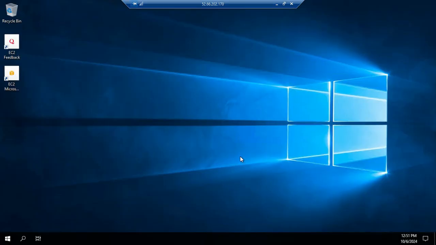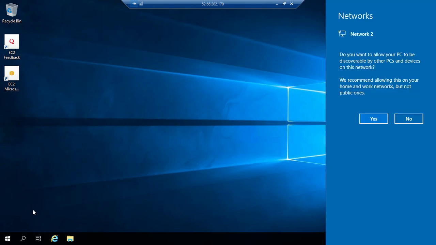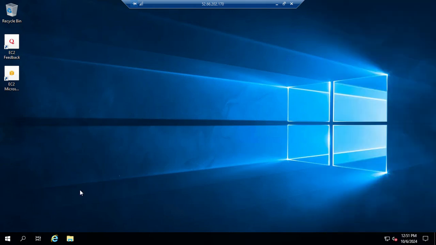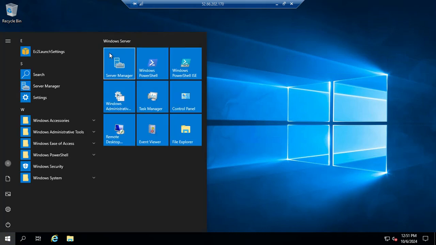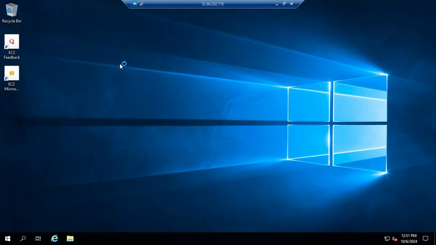So you can see our Windows machine is logged in. You will get the full admin access because you are administrator. Now you can do whatever things you want to do, like if you need to create local users, you can do that, right? Whatever task you want to do, you can just go to server manager and complete those tasks.